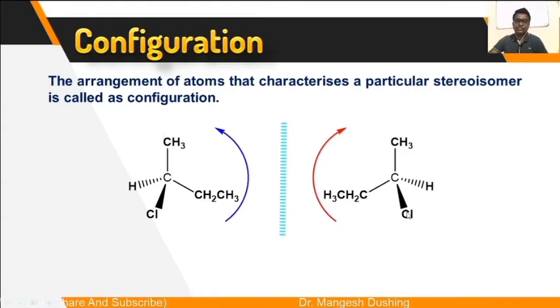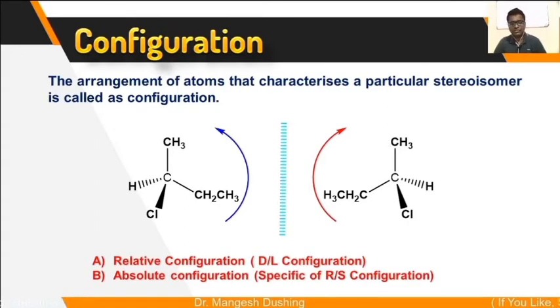Going the same way from chlorine to ethyl to methyl in the other case, it is clockwise. So this is called configuration. Configuration can be shown by two methods: one is relative configuration, that is capital D and capital L configuration, and the second is absolute configuration, that is RS configuration.